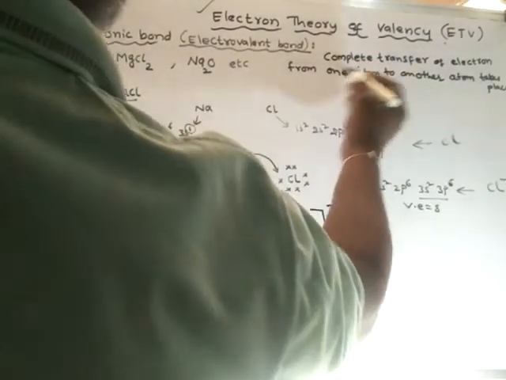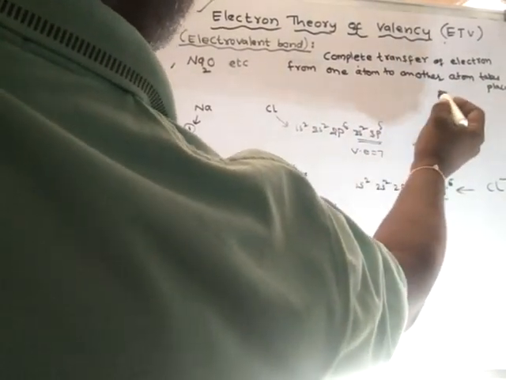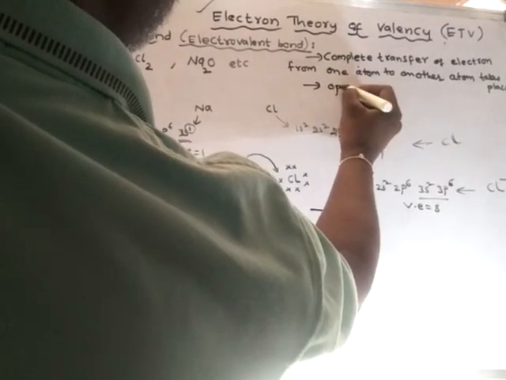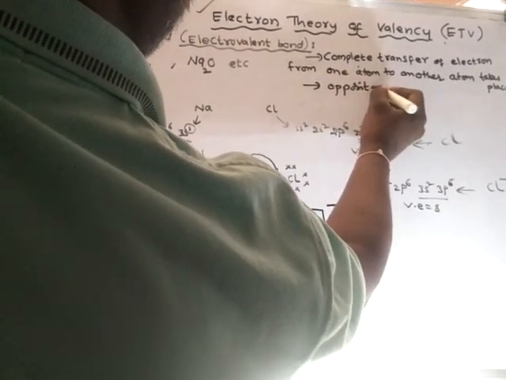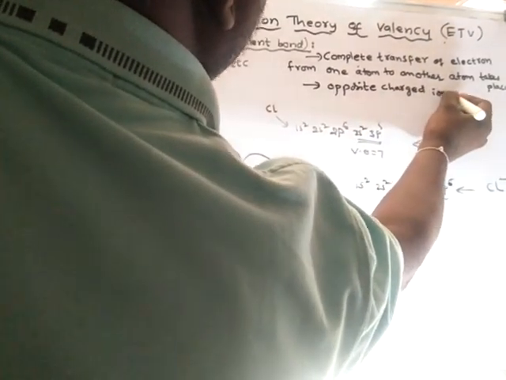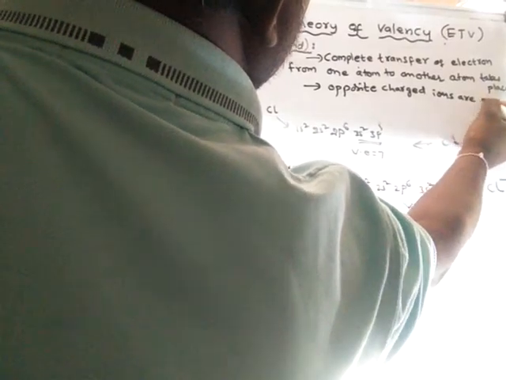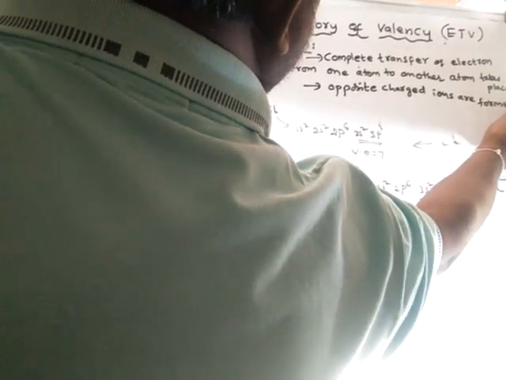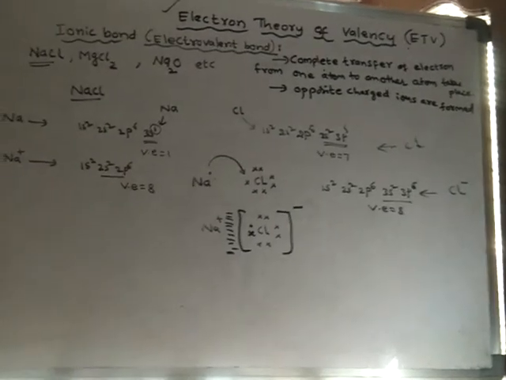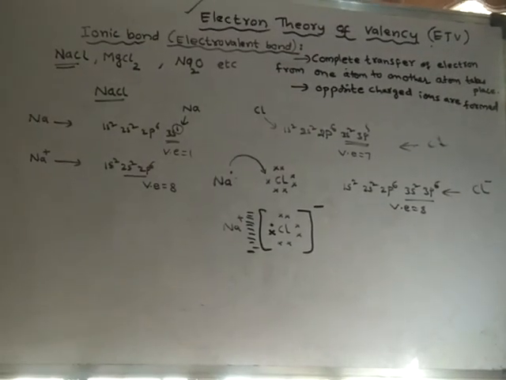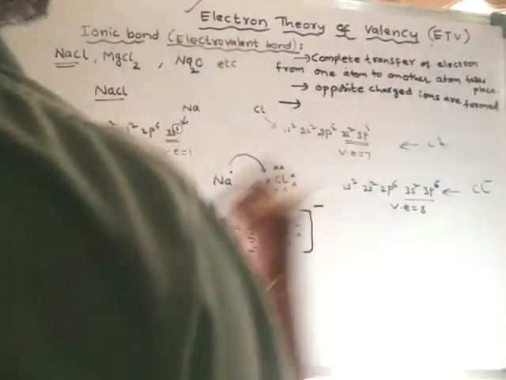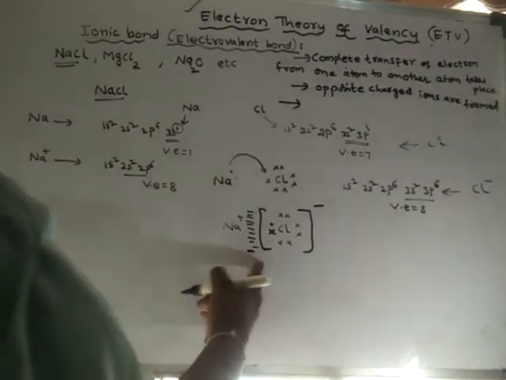As a result of the complete transfer of electron from one atom to another atom, oppositely charged ions are formed. Next, as they are oppositely charged ions, now they are